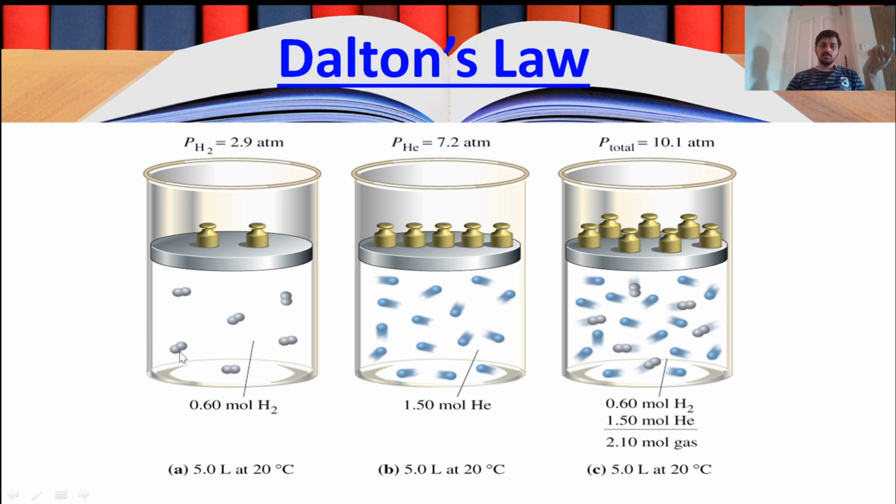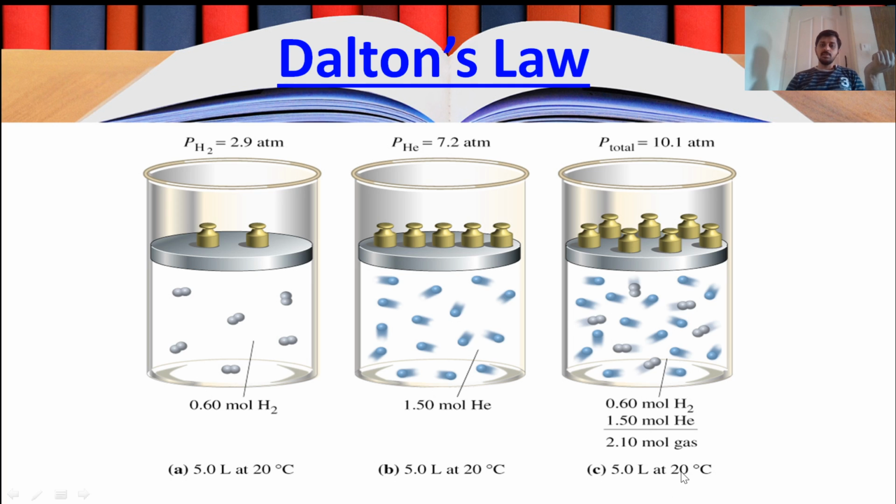Now you can see here it is 0.6 mole of hydrogen at 2.9 atmospheric pressure. Here it is helium of 1.5 mole. You can see here there is a mixture of hydrogen and helium. Again it is 5 liter. Total it is 5 liter, 0.6 mole of hydrogen and 1.5 mole of helium.